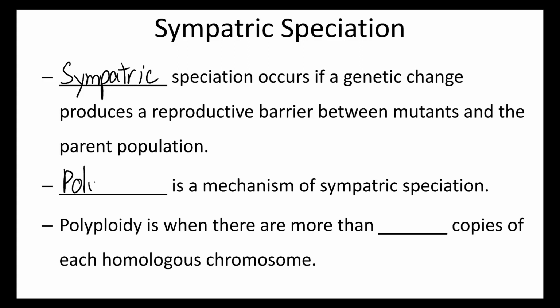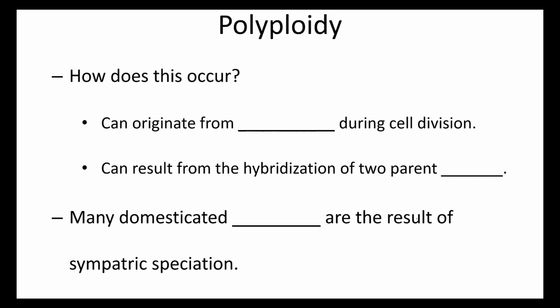Polyploidy is a mechanism of sympatric speciation. Polyploidy is when there are more than two copies of each homologous chromosome. It ends up being more common in plants than in animals, but examples can be found in both.